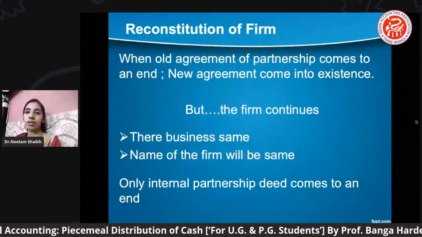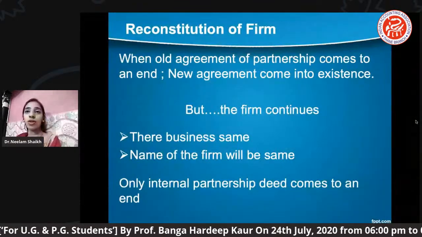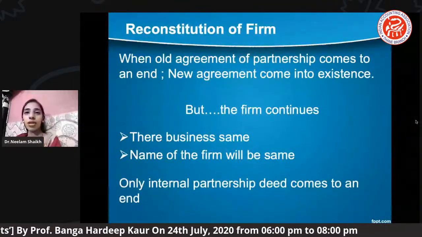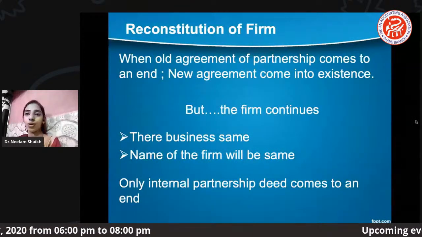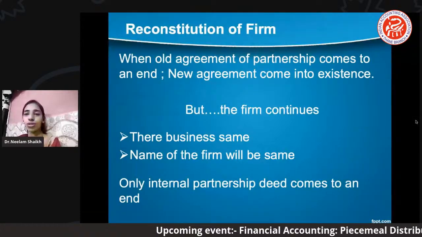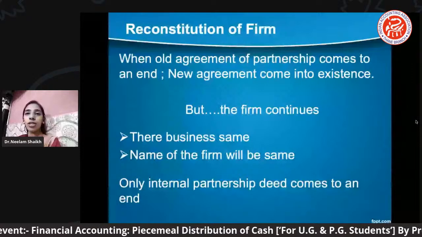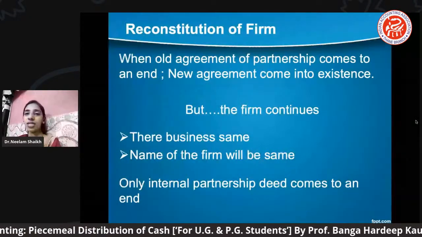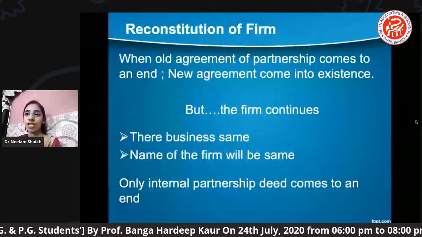I hope you people can answer me: in what cases, in what situation or occasion does the firm go for reconstitution? In the next slide you can see the firms can go for reconstitution, in the very first case, by a change of profit sharing ratio.